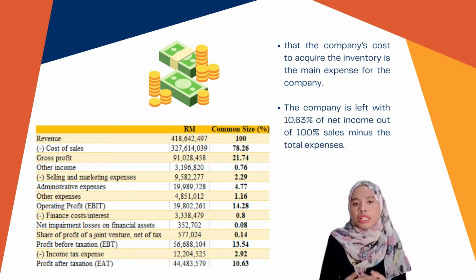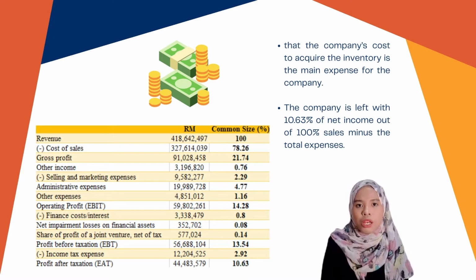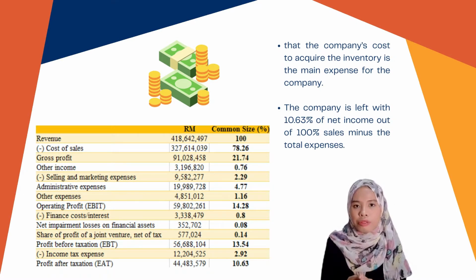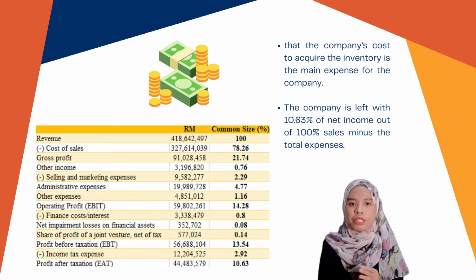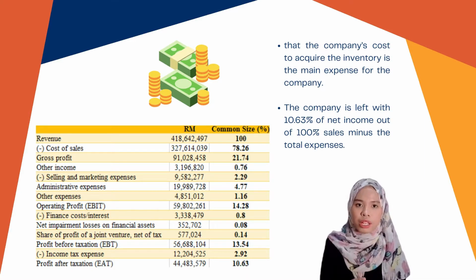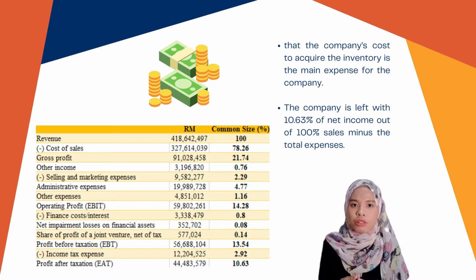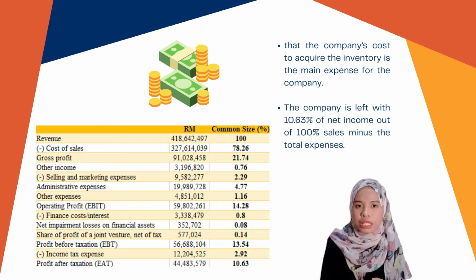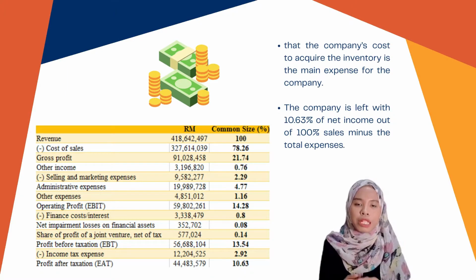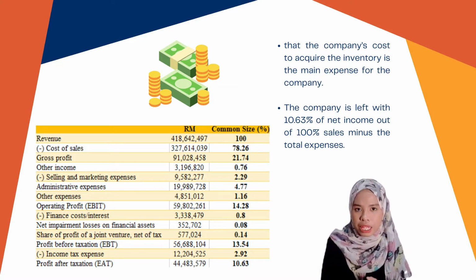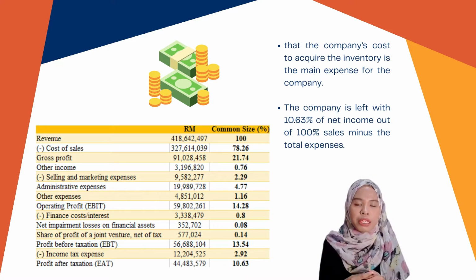Lastly, looking at the income statement of the company, we can conclude that the cost of goods sold by the company is 78.26% of the sales. So it seems that the company's cost to acquire the inventory is the main expense for the company. The company is left with 10.63% of net income out of the 100% sales after deducting the total expenses.